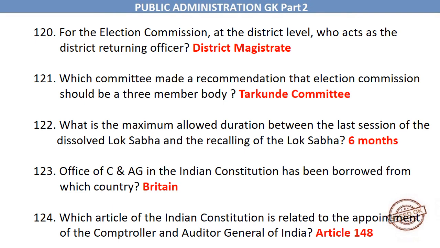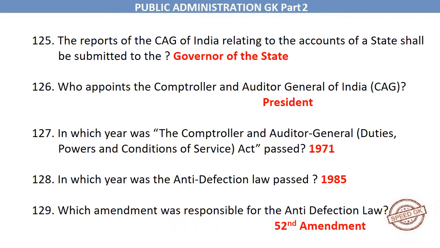Which article of the Indian Constitution is related to the appointment of the Controller and Auditor General of India? Article 148. The reports of the CAG of India relating to the accounts of a state shall be submitted to the Governor of the state. Who appoints the Controller and Auditor General of India, CAG? President.